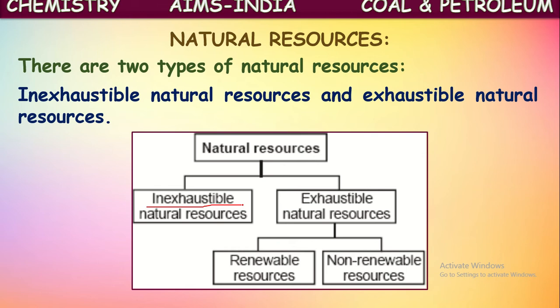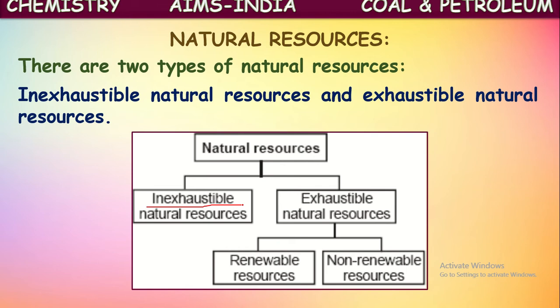And some natural resources are there. They will be exhausted after continuous use for a certain time, means they will be finished off after using continuously for a long time. Such kind of resources are called exhaustible resources. So here natural resources are classified into two types: inexhaustible and exhaustible natural resources.